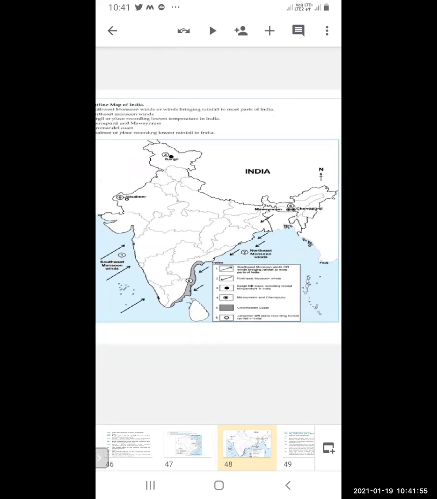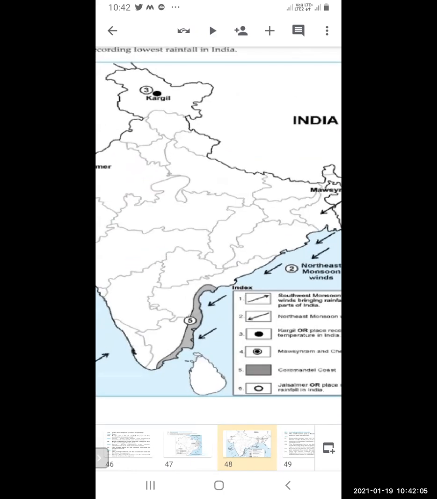Then the Coromandel coast. Now 5th number, what is it, how is it shaded? Yes, it is shaded gray color. You can see it there downside in the south direction. You can see here down, 5th number, it is marked over there.